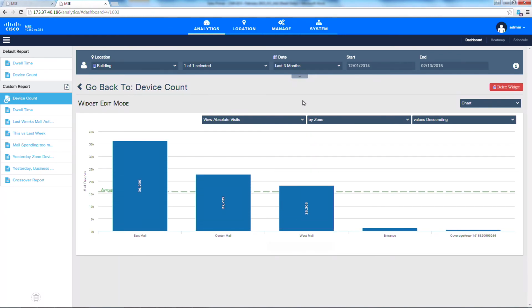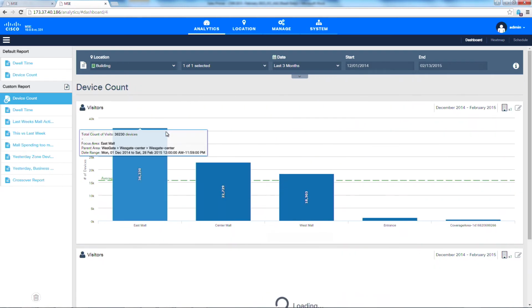Okay, so now I got this information, and again, this is filtering out all the devices or all the visitors and only showing me how many people spend more than an hour in different parts of the mall. So this was all about device count. Another question I might have is about dwell time. How long do people spend in my mall?